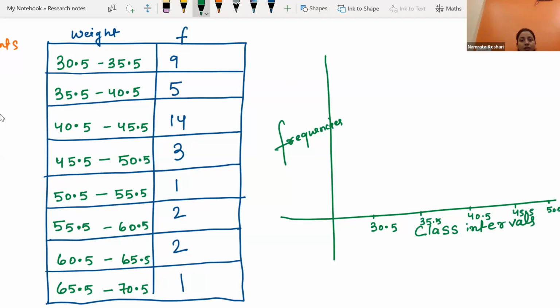Here the frequencies you can see are 9, 5, 3, 1, 2. So I am writing 1, then 3, then 6, then 9, then 12, then 15. Why am I writing the numbers like this? Because I can see in the frequency polygon 1 is there, 3 is there, 5 is there, 9 is there. So you can maintain a gap of 2, or a gap of 3, or you can write 1, 2, 3, up to 14. Got it?